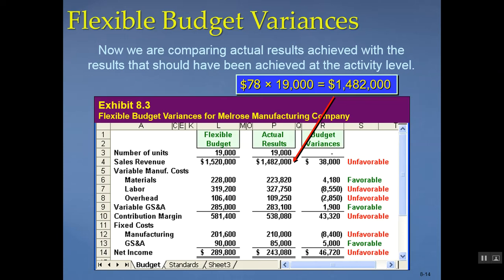Same thing with labor. So that $4,180 variance is actually made up of 2 things. You either spent more or less than you thought you would on the material, or you used more or less of the material than you thought you would. So the next video is going to walk through how to calculate those variances.